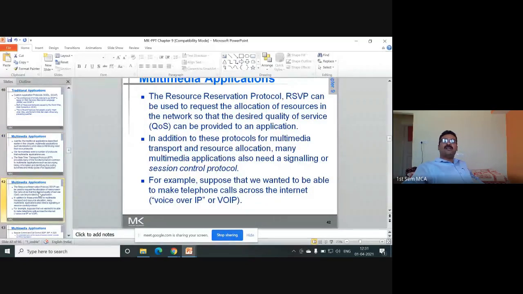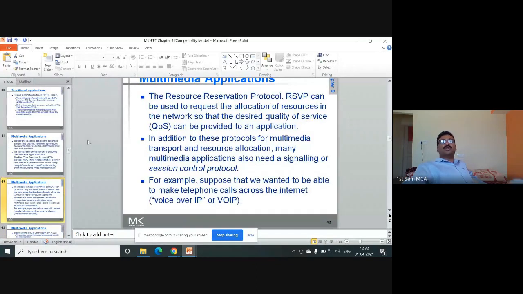RTP is used mainly for reducing the jitter. You know the jitter, the variation in time delay, all these things we discussed. Real-time streaming protocol is a protocol used for streaming applications, multimedia streaming applications. It is an application layer protocol which uses TCP. It is used mainly for reducing the jitter. Deviation from time delay is called jitter, which has to be reduced. Otherwise, if you are having a video conferencing or some video playing application, the packet will not come to you when you want to play the packet. Right? For that purpose, we are using RTP, which will smoothen this.